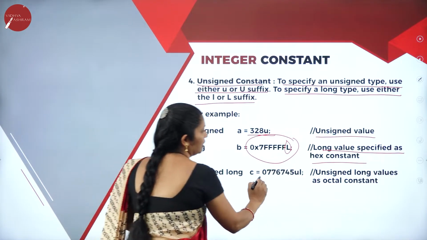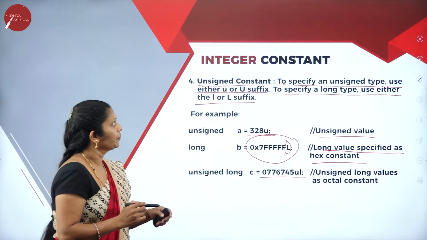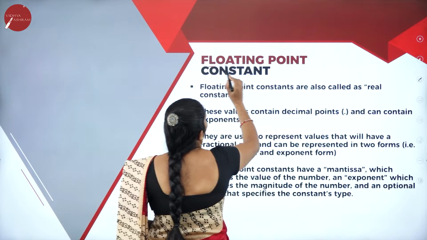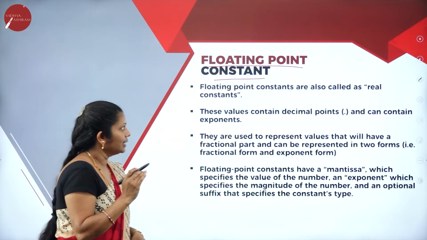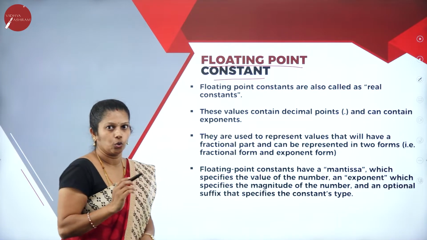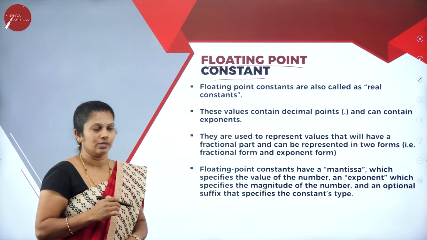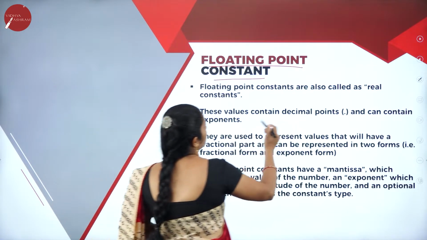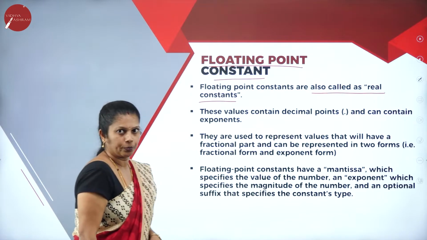Unsigned long here, it is an unsigned long value as an octal constant. Next, we come to the floating point constant. Floating means that here we have a fractional part also. After the point, if you have some values, then it can be called a floating constant. Floating constants are also called real constants.